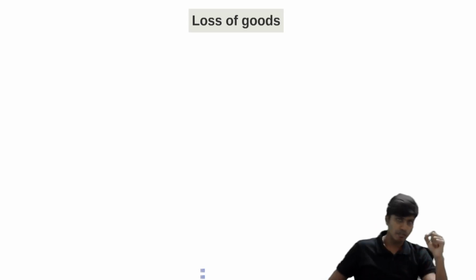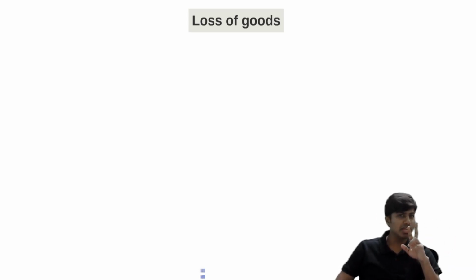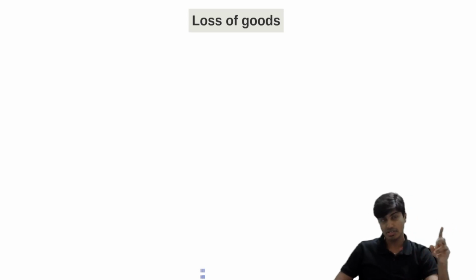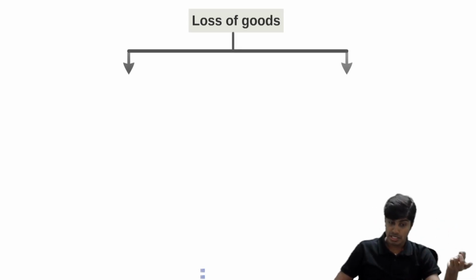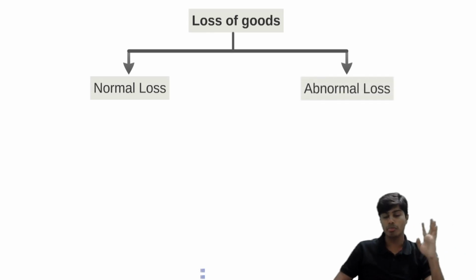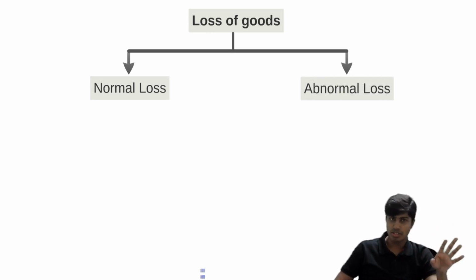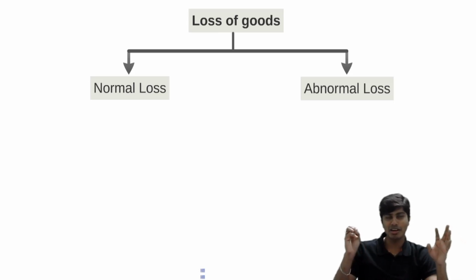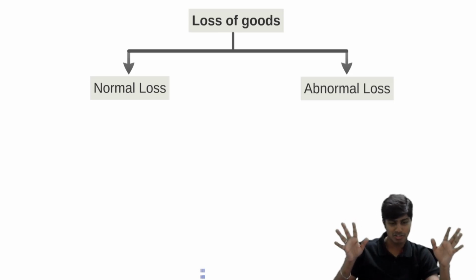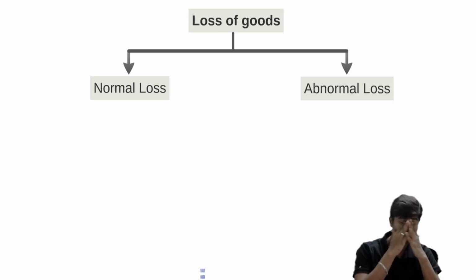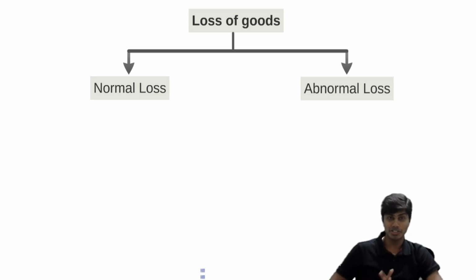To treat loss of goods, we need to understand that this loss of goods, either in transit or at the godown, can be categorized into two broad classes. Number one, normal loss. Number two, abnormal loss. They both are not the same. Normal loss and abnormal loss are different. Sorry, I used the word sale. It is loss. Loss of goods can be categorized into two. One is normal loss, the other one is abnormal.